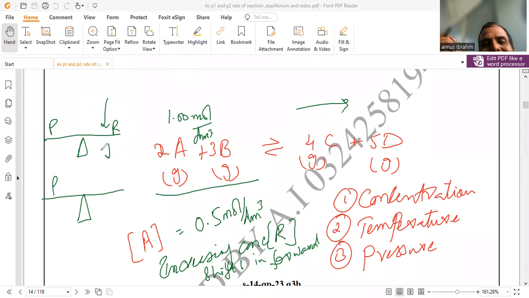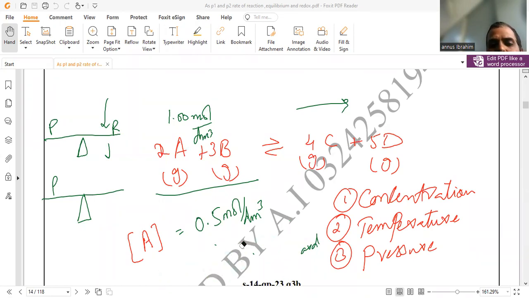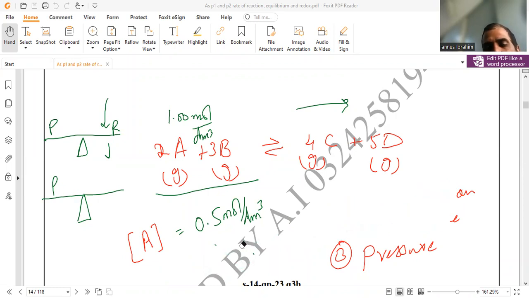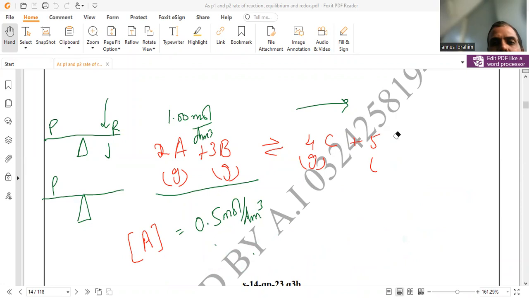And how each parameter is dealt with, for concentration: if you increase the concentration of reactant, equilibrium moves towards the product side. If you increase the concentration of product, equilibrium moves towards the reactant side. Increasing the concentration of reactant shifts equilibrium in the forward direction. If you increase the concentration of product, make the statement vice versa, in the backward direction. One more addition to this statement makes it very interesting as well: increasing the concentration of reactant or decreasing the concentration of product both have the same effect.